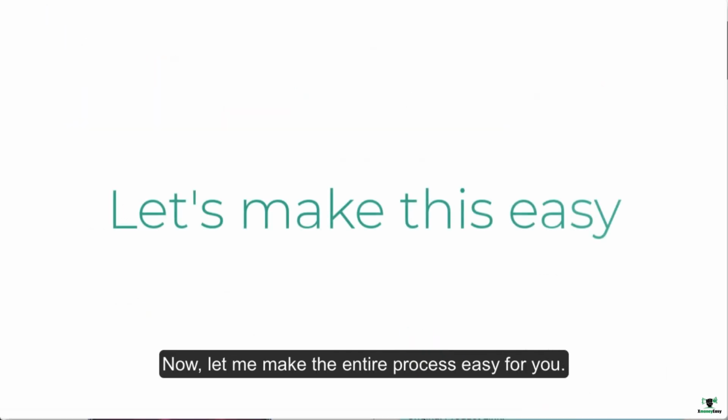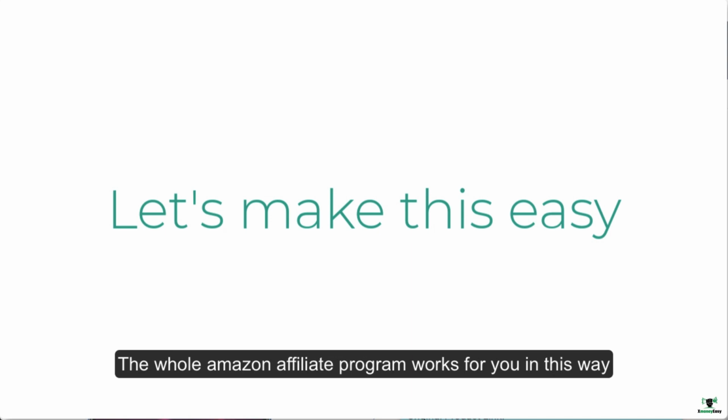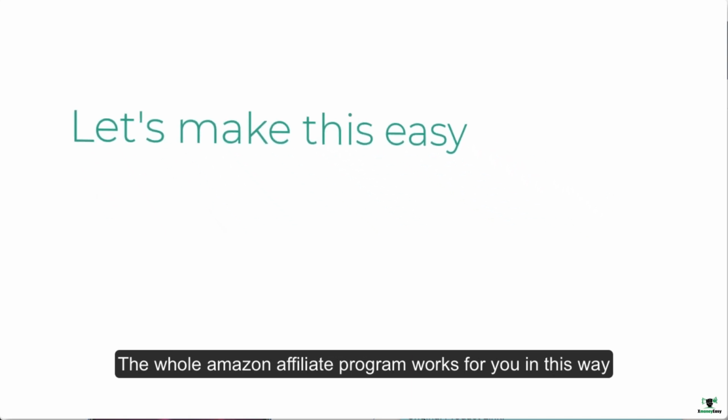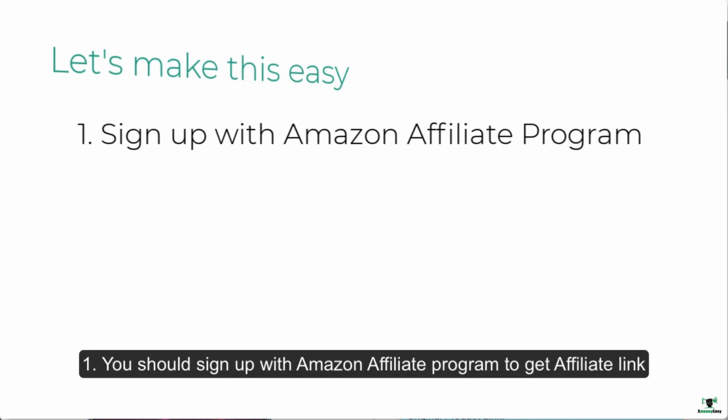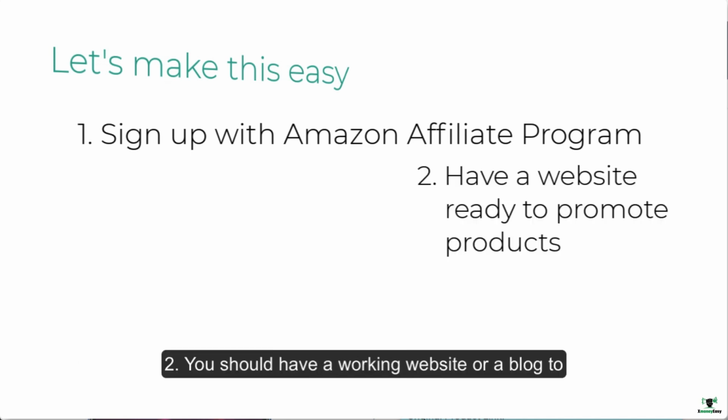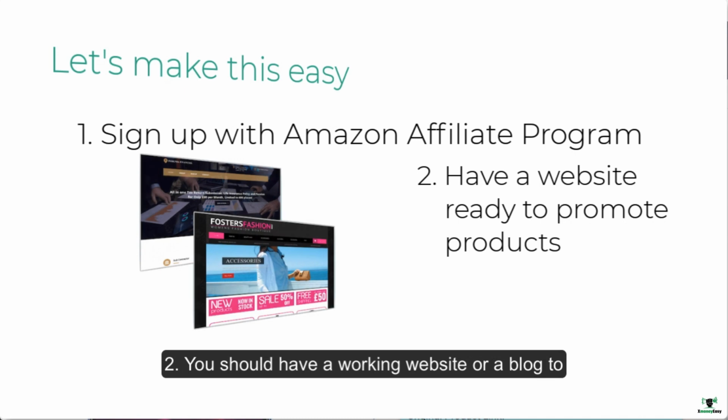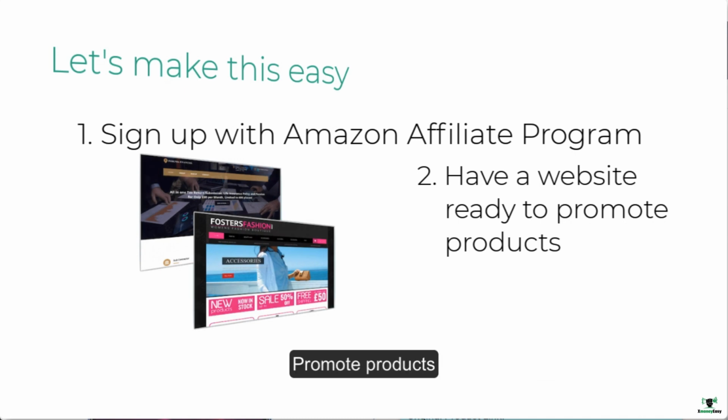Now, let me make the entire process easy for you. The whole Amazon affiliate program works for you in this way. Number one, you should sign up with the Amazon affiliate program to get affiliate links of products. Number two, you should have a working website or a blog to promote products.